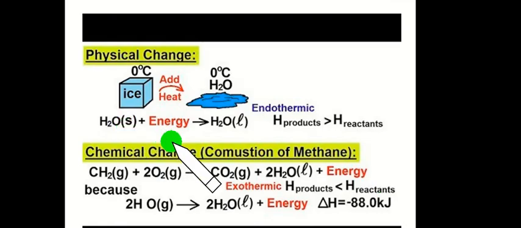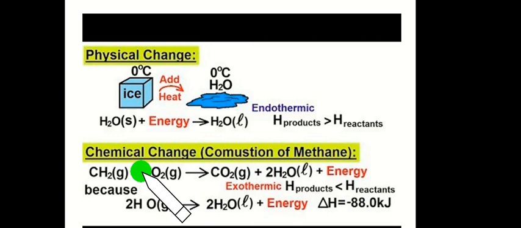Now, here is an example of a physical change. Ice, if we add heat, converts into water in its liquid form at 0 degrees C. In this process, H2O, if we add heat energy, gives H2O in liquid form. So we can say this process is an endothermic process because it requires energy.